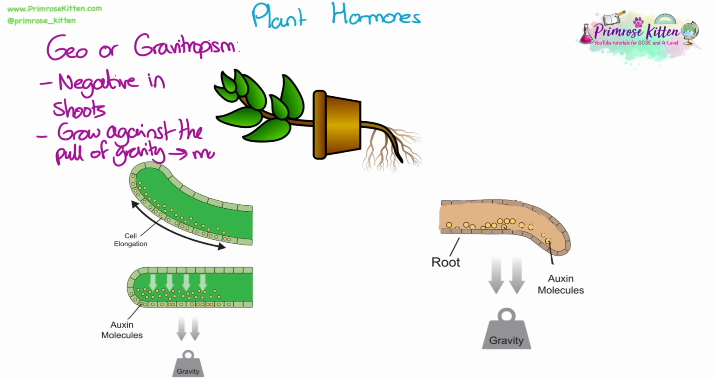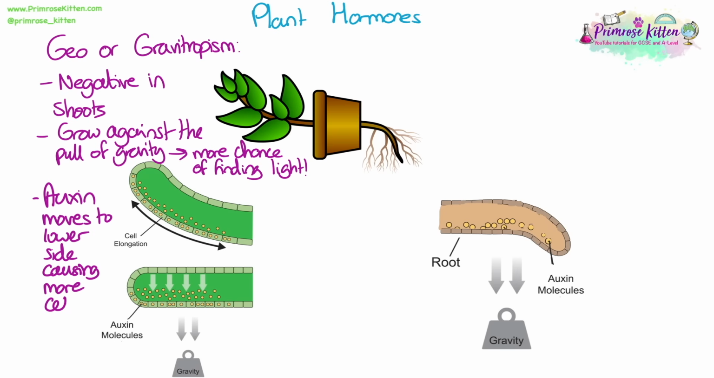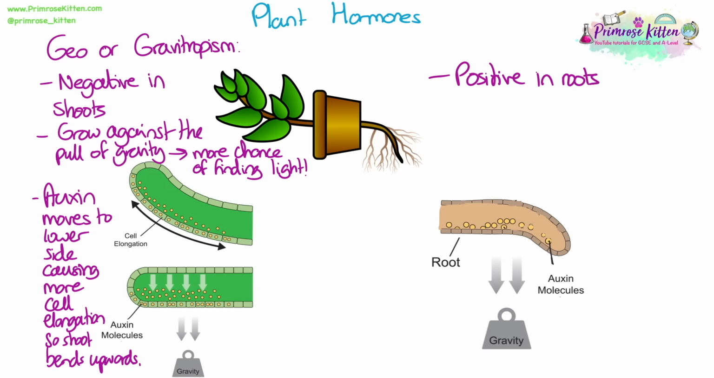Geotropism, or gravitropism, is negative in shoots because they grow against the pull of gravity. This makes sense because there's more chance of them being able to find light, which they need for photosynthesis, if they grow upwards towards the sky. In a similar response, auxin moves to the lower side of the shoot, causing more cell elongation, so the shoot bends upwards.